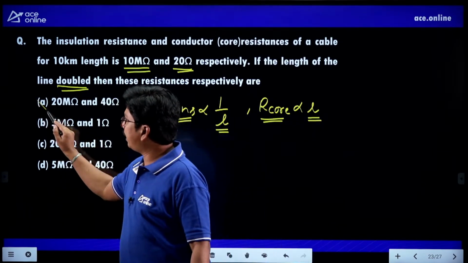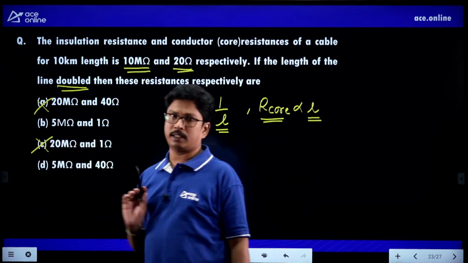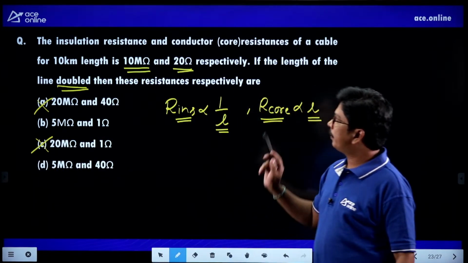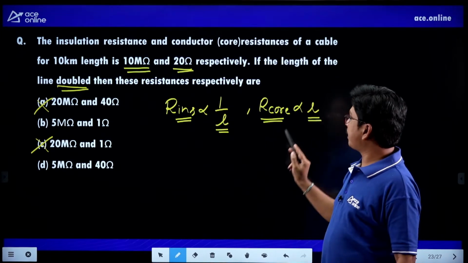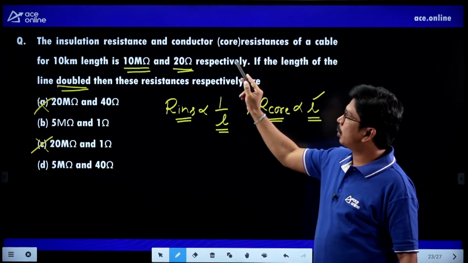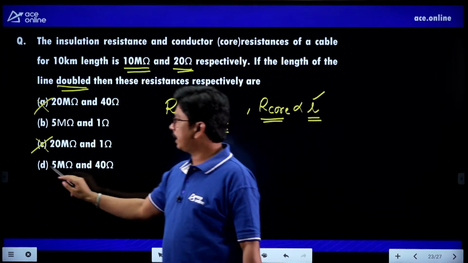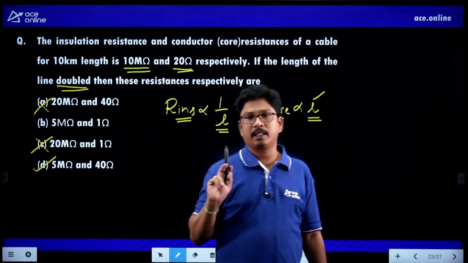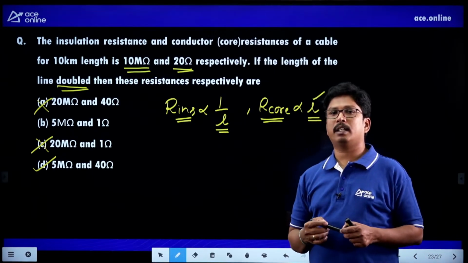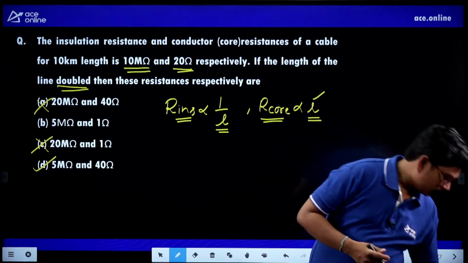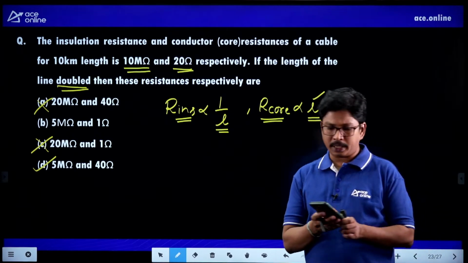So if you see, it will be 5 here and 5 here, so option A and option C are not correct answers. Finally, core resistance is given as 20, and when the core length is doubled, its resistance will be doubled. It will become 40. Clear, students? So the correct answer is 5 mega ohms and 40 ohms. Right? So these are the questions we are having for today's session.